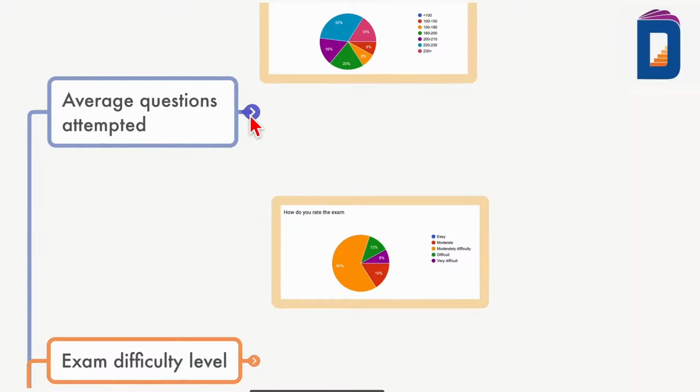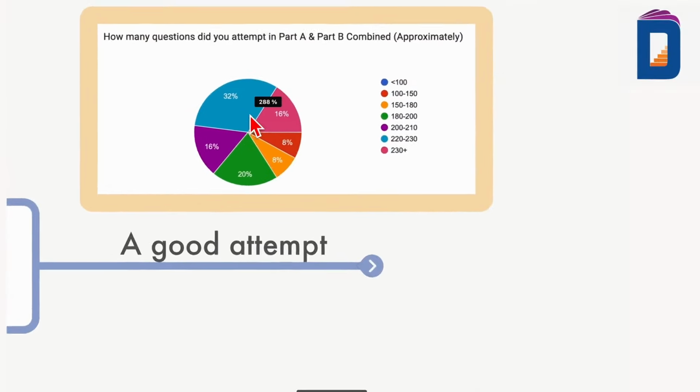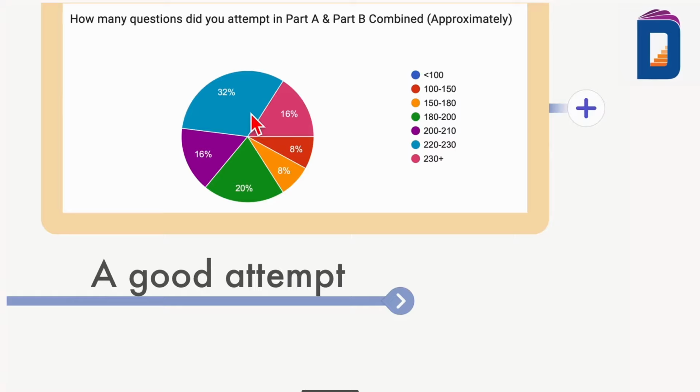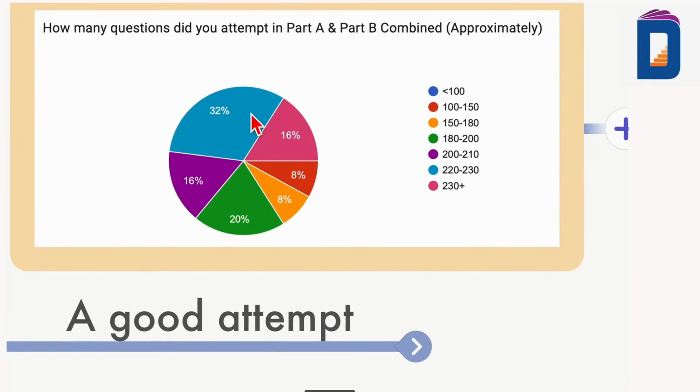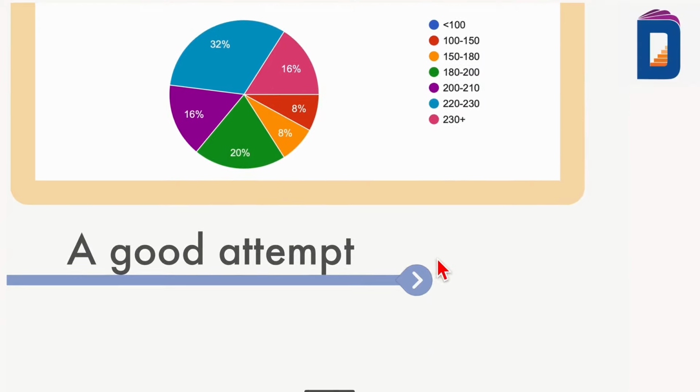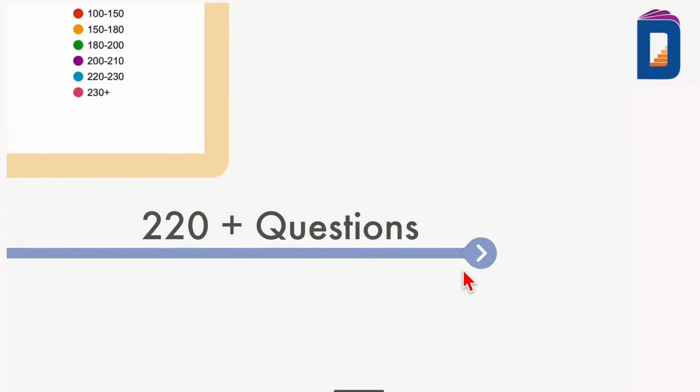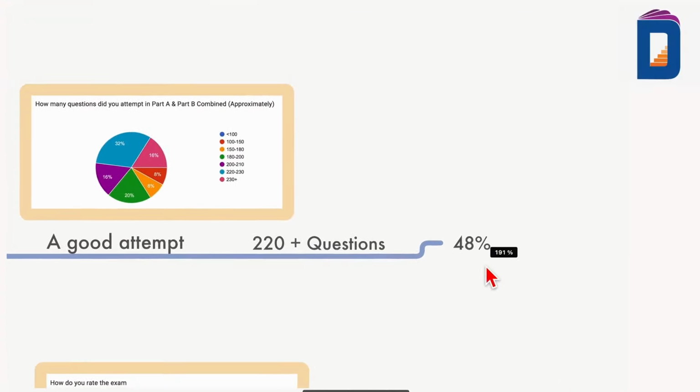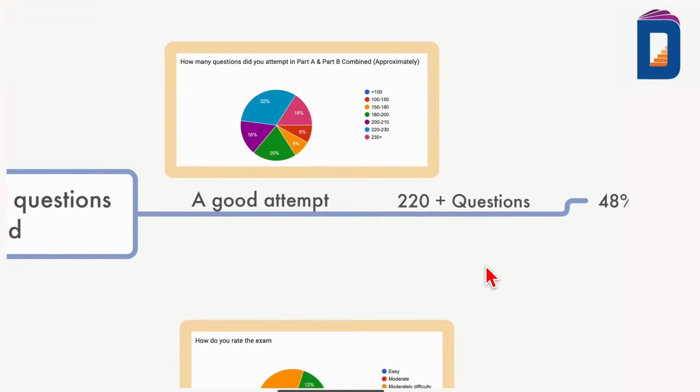Average number of questions attempted. If you see this graph, the question was, how many questions did you attempt in part A and part B combined, approximately? You will see here, 16% students attempted 230 plus, and 32% students attempted 220 to 230 questions. So a good attempt is 220 plus, because around 48% students have attempted that. Now you ask me, oh my god, 220 plus out of 240?